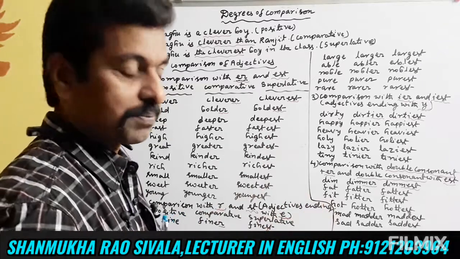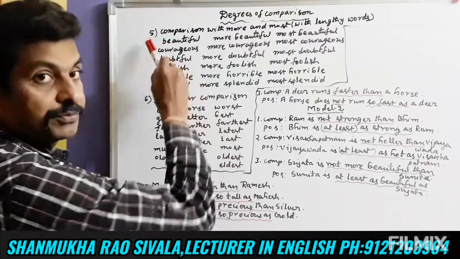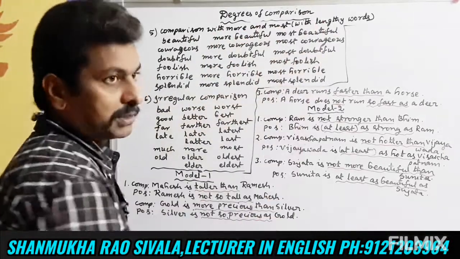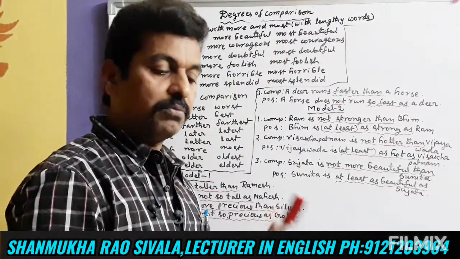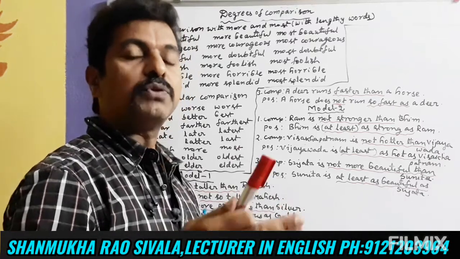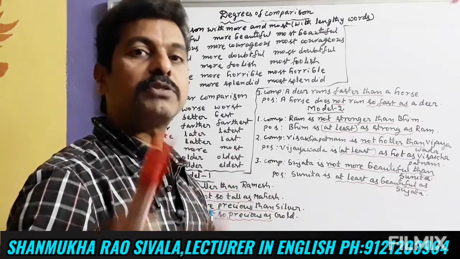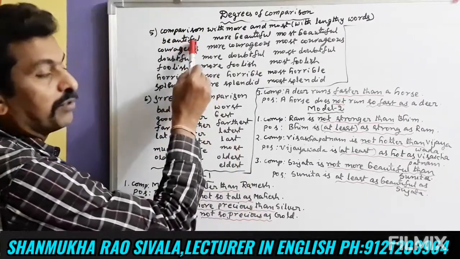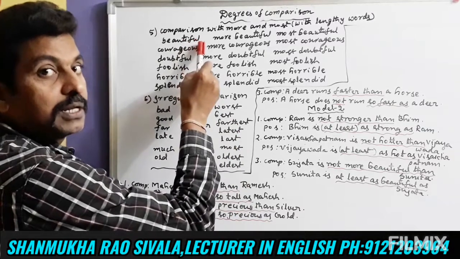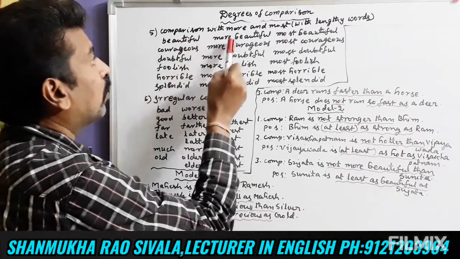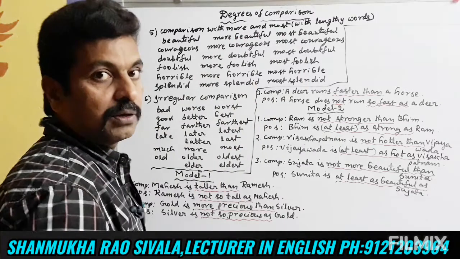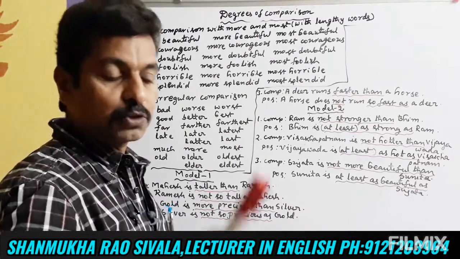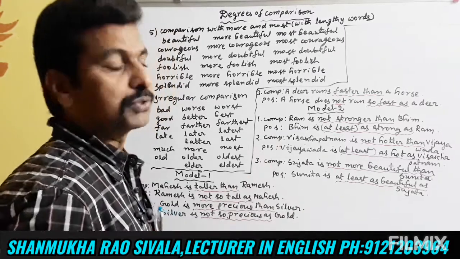The kinds of degrees of comparison. Okay friends, fifth one: comparison with more and most with lengthy words. If words are lengthy, more than 2 syllables, we use more and most to make the comparative and superlative degree. Let us see some. Beautiful, a 3 syllable word: beautiful, more beautiful, most beautiful. Because for beautiful there is no comparative form, to make the comparative and superlative we have to use more and most.